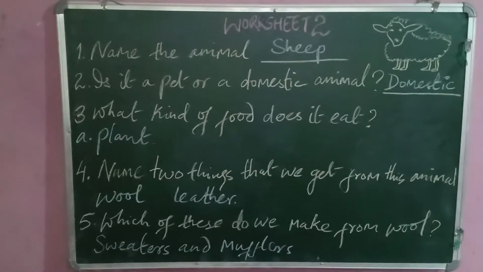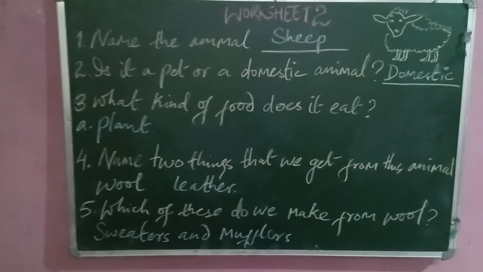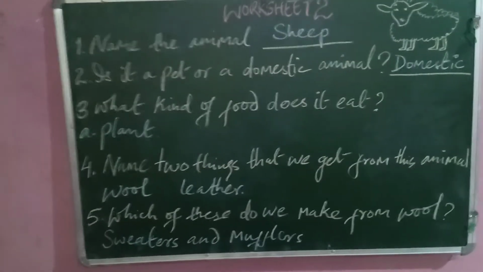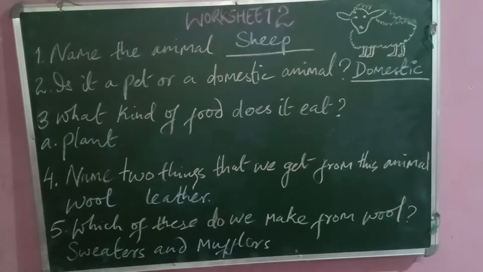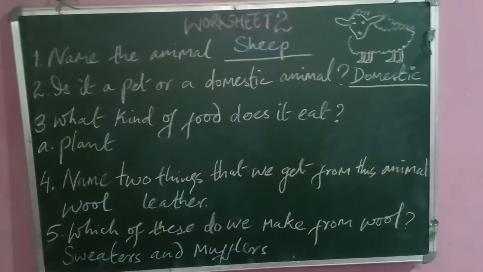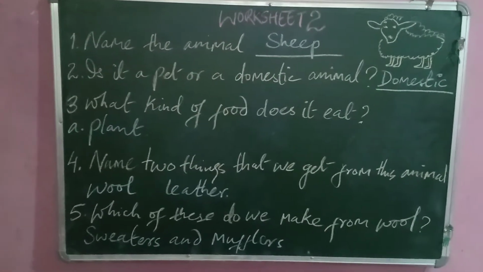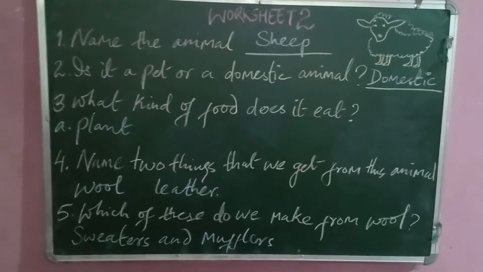After this, which of these do we make from wool? Option A, sari and scarf. Option B, honey and candles. Option C, sweater and mufflers. And option D, all of this. So option C, sweaters and mufflers, is the correct answer.